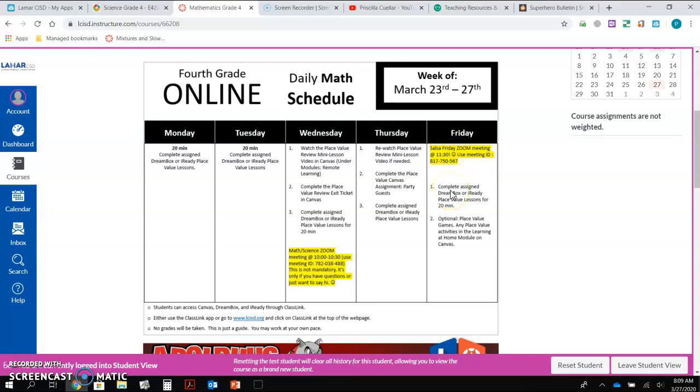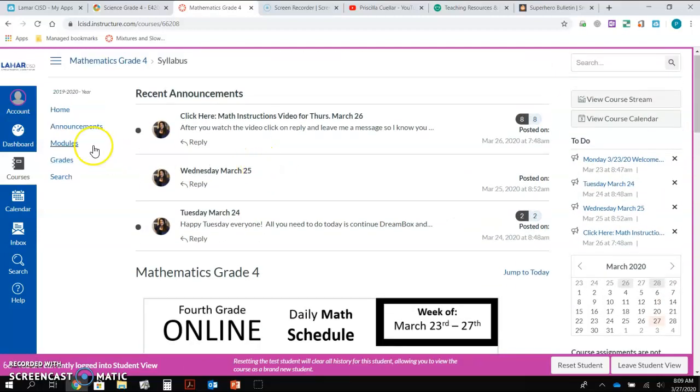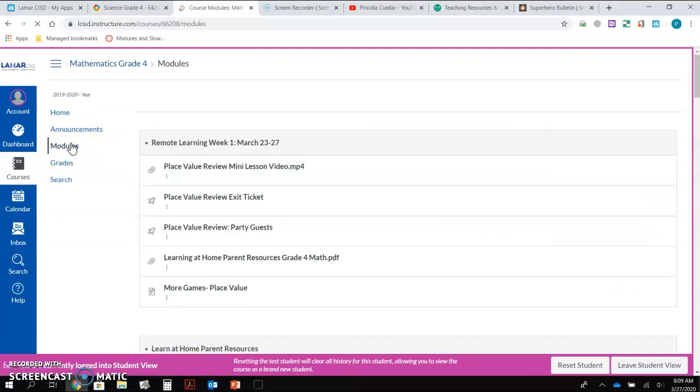And then for math, it really just says to do Dreambox iReady lessons, and then you could do any of these optional games we put in the modules. And then, of course, if you have gotten a little bit behind, or if you have not completed the place value review exit ticket or the place value assignment called Party Guests, then you can catch up on all of that today as well.